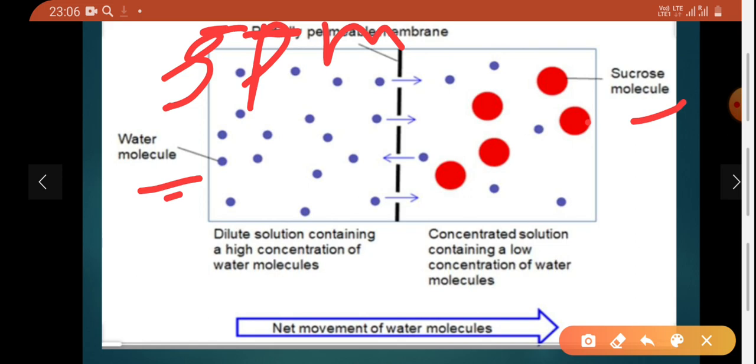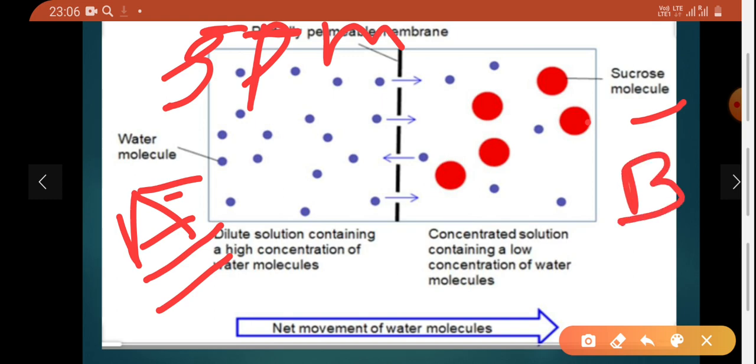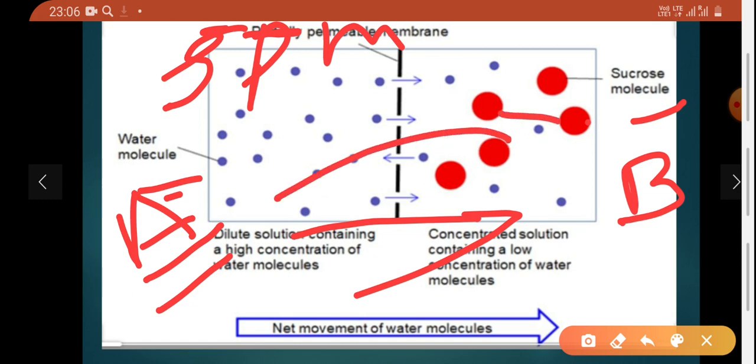So the dilute solution contains a high concentration of water molecules, meaning the concentration of water on side A is higher than that of B. So the movement of the water molecules will be from the higher to the lower side. So the net movement of molecules will be from A to B.